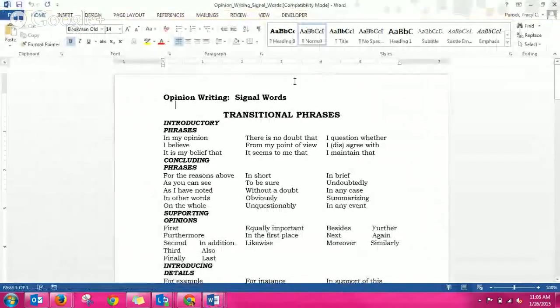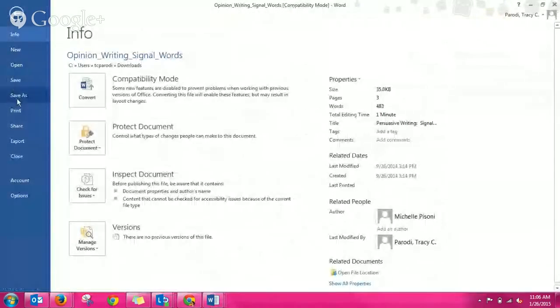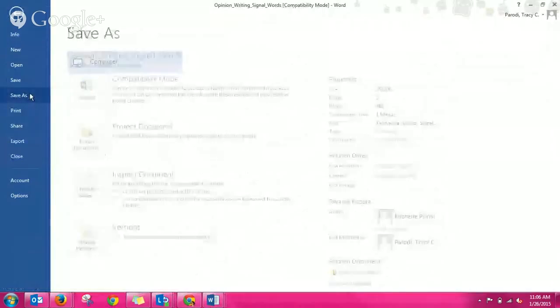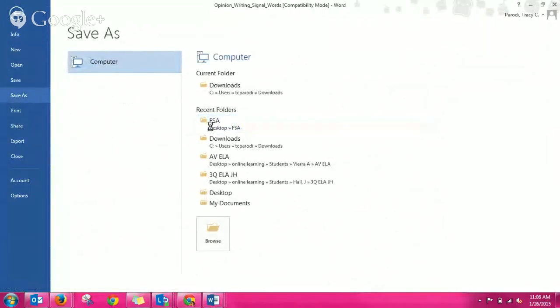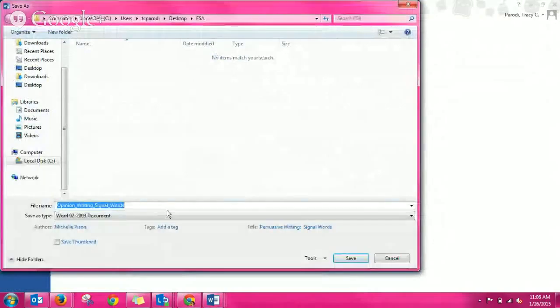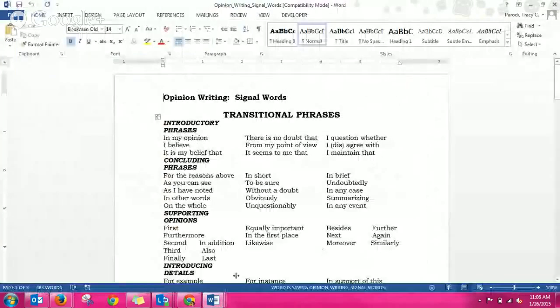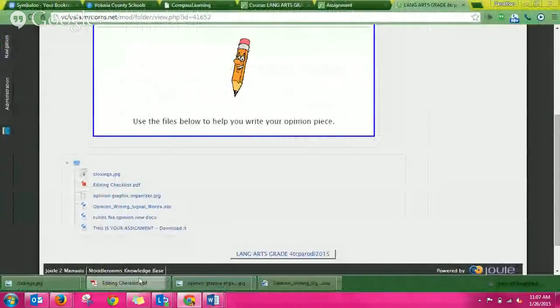So these are just helpful when you're writing your essay. So you're going to want to have them at your disposal. File, save as. Now it's one of my choices. Opinion signal words. And you see FSA is the last folder talked about, so it's okay to save it there. I don't know if you've saved a PDF before, so let's do that. This red symbol stands for the PDF. It's just a different type of document.